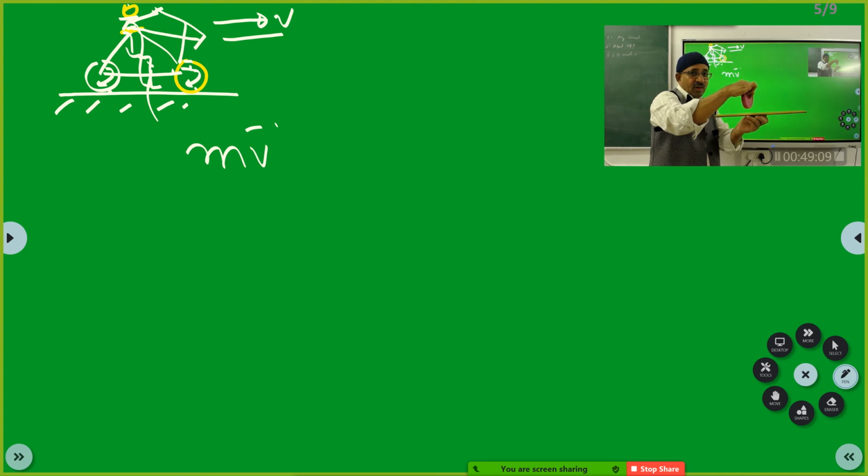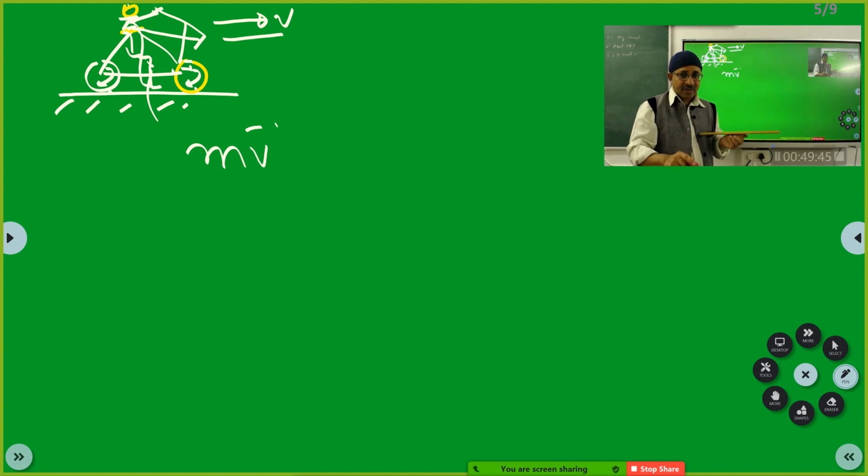The wheel is now having a tendency to skid in this direction because of momentum. Since it is trying to skid, that is, there is a tendency for relative motion, then what will happen? The kinetic friction will come into picture. Kinetic friction will be perpendicular to the wheel towards the direction in which the velocity vector is changing. That causes the change in the velocity vector.